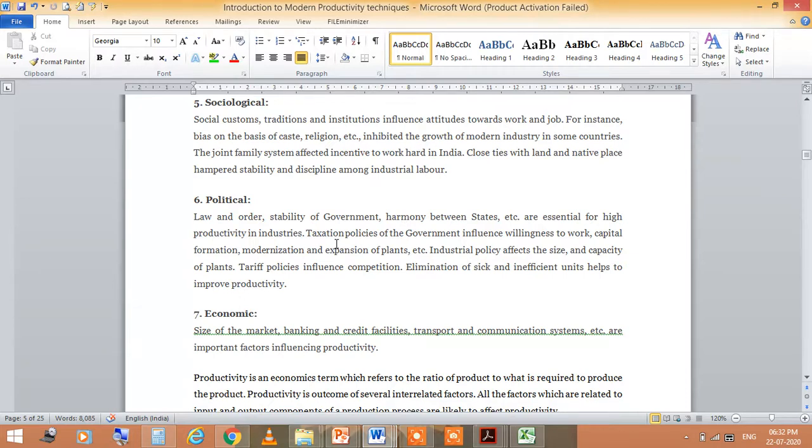The joint family system affected incentives to work hard in India. Close ties with land and native place hampered stability and discipline among industrial labor.